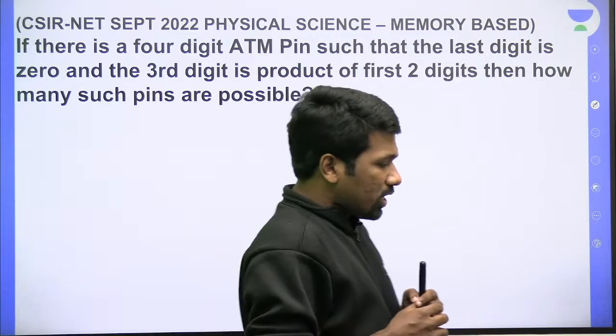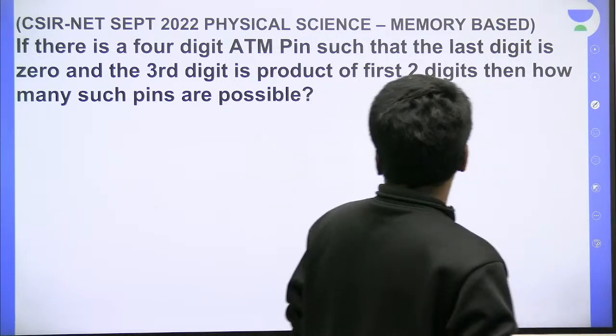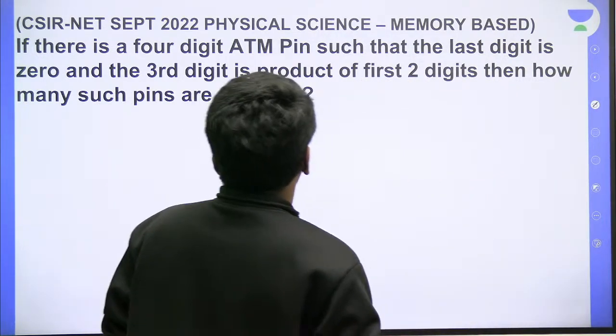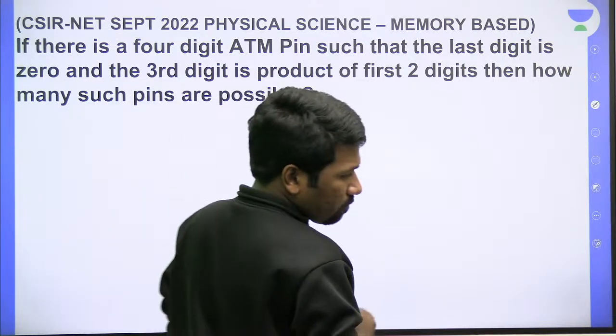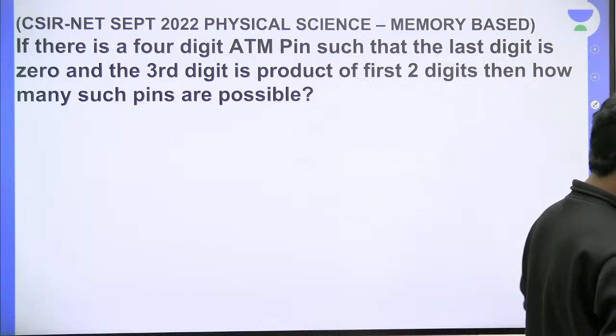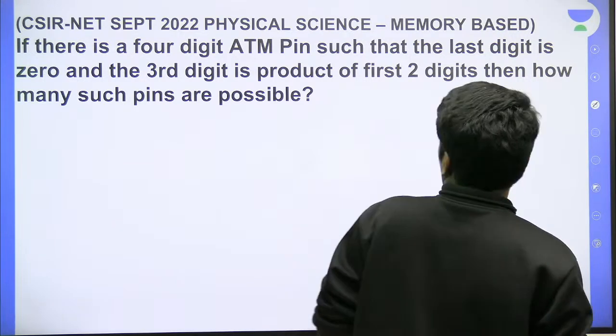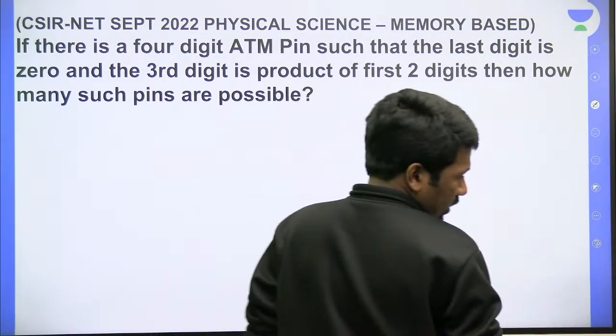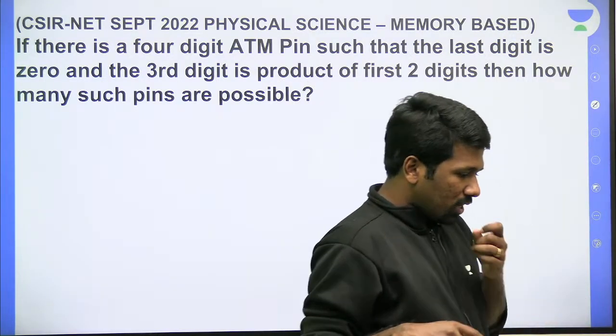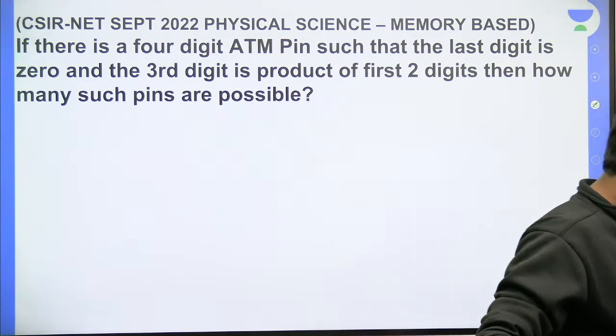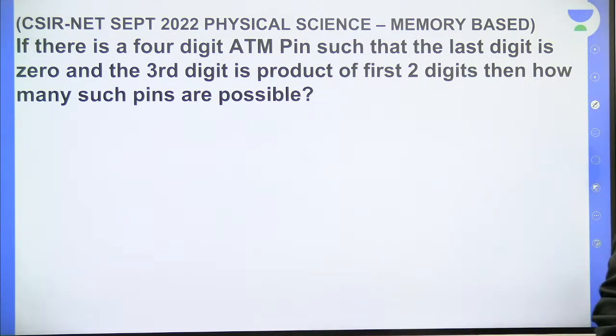So all of you try this question. A same type of question had also come in the mathematical science paper. There it was sum instead of product. Here it is product. So all of you make a try, and those of you who remember questions, please post them in the chat.